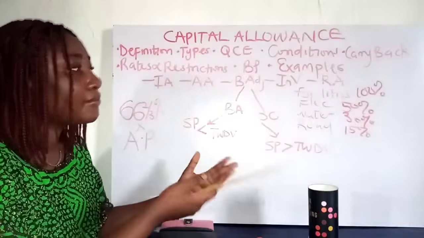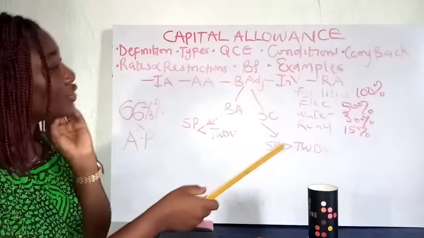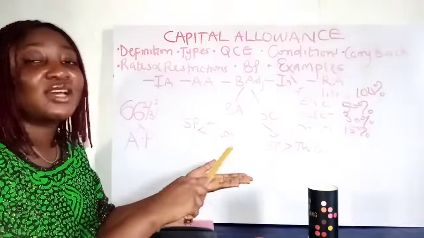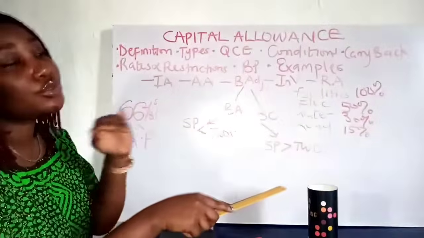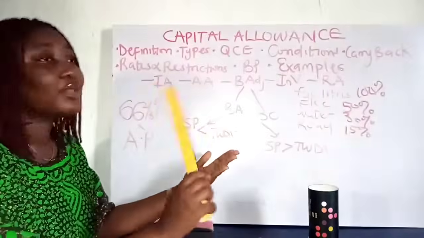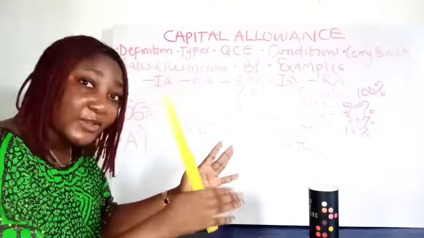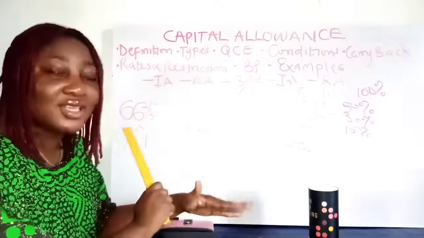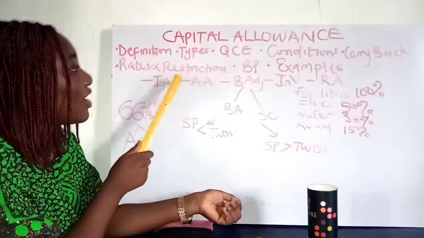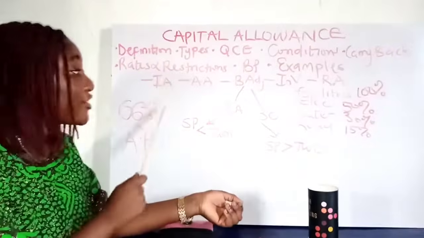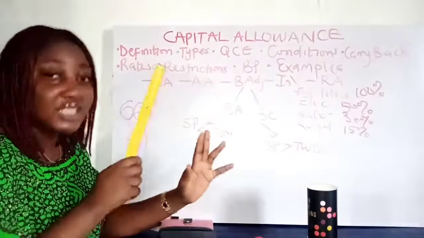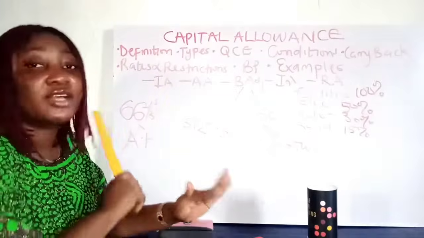Then there's also something the Finance Act 2020 amended about small companies that don't have 25 million naira annual turnover; they should not charge capital allowance. Do you understand? A company that has a turnover of 25 million and below, they are regarded as small companies now by the tax authorities. So those companies are not entitled to any capital allowance until they cross the 25 million threshold. So I've talked about the restrictions that only manufacturing and agro-allied companies can claim 100%. Whatever their capital allowance was calculated to be, they can claim everything.